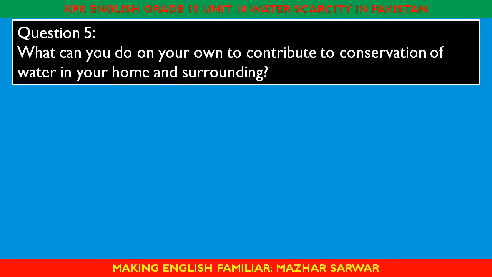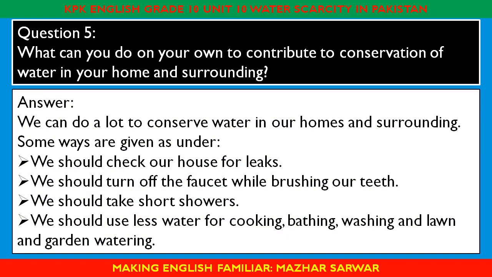Question 5. What can you do on your own to contribute to conservation of water in your home and surroundings? Answer. We can do a lot to conserve water in our homes and surroundings. Some ways are given as under. We should check our house for leaks. We should turn off the faucet while brushing our teeth. We should take short showers. We should use less water for cooking, bathing, washing, and lawn and garden watering.